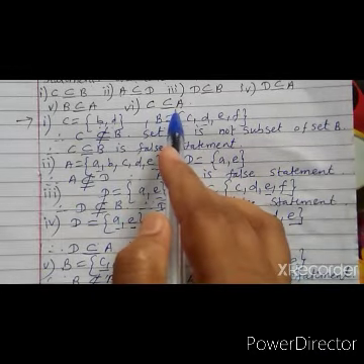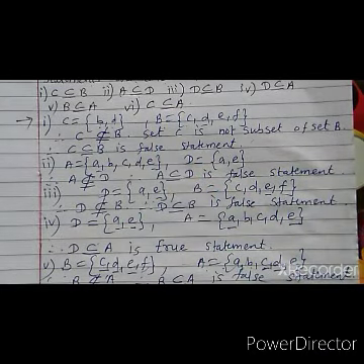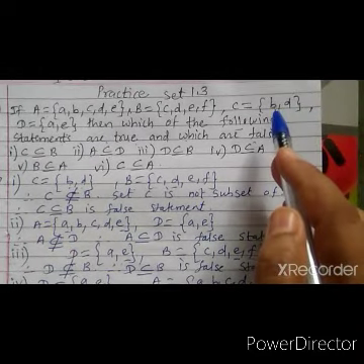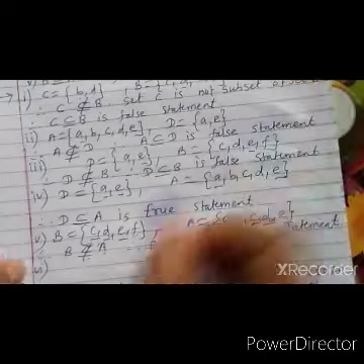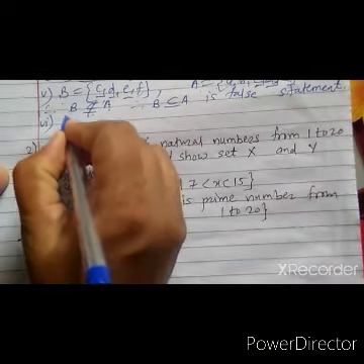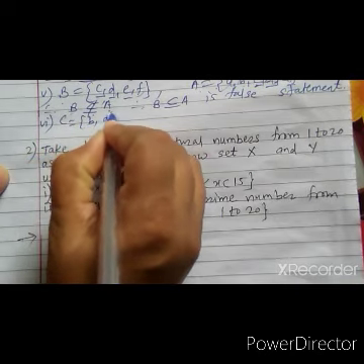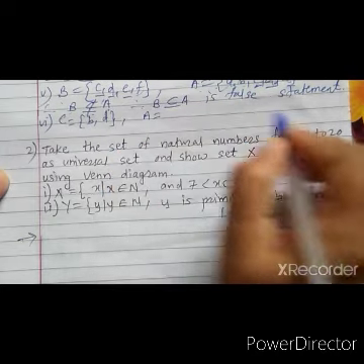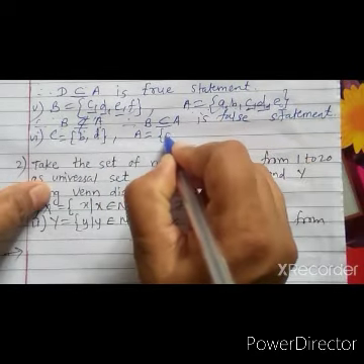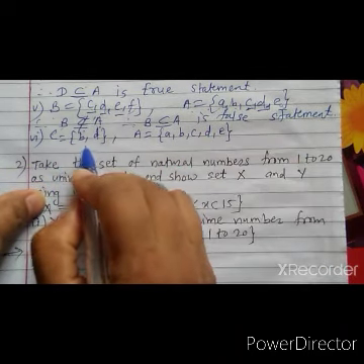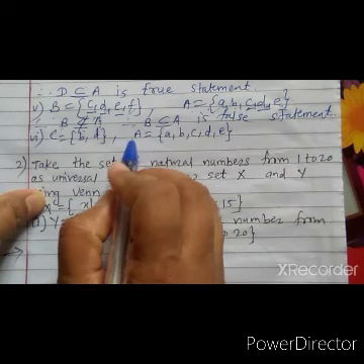Now let us see number 6. We have to check C subset A. Now we have to write elements of set C, that is B, D. Elements of set C, B and D. Now elements of set A, that is A, B, C, D, E. Now we have to check all the elements of set C are in A or not.